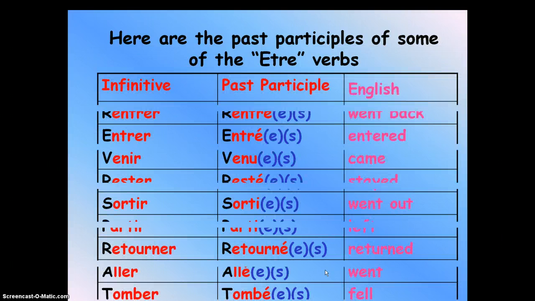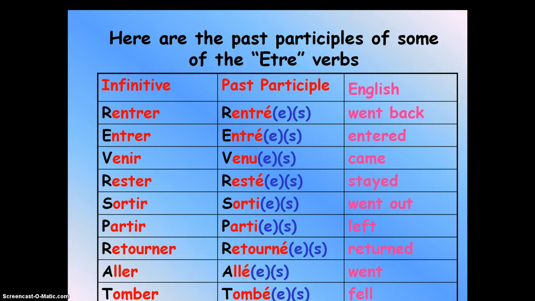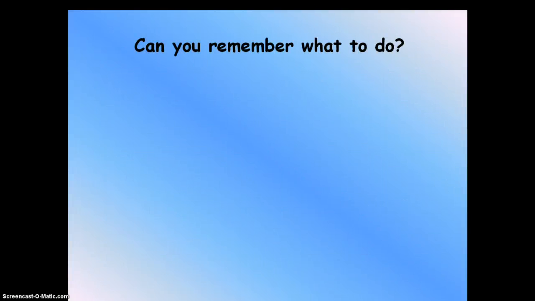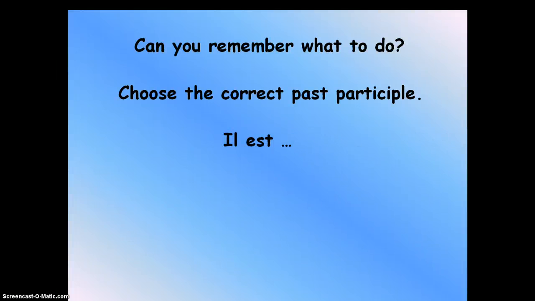Make sure you can pause this video at any time to write this down, because this is stuff you need to know. I have the infinitive, I gave you the past participle, and then the definition in English.